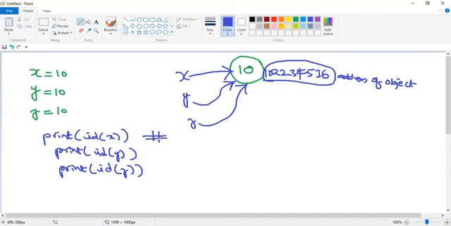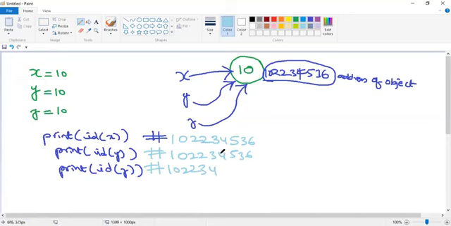What's the result of the statement, id of x? 1022 34536. What's the result of the next statement? 1022 34536. What's the id of z? 1022 34536. So this is the result, guys.